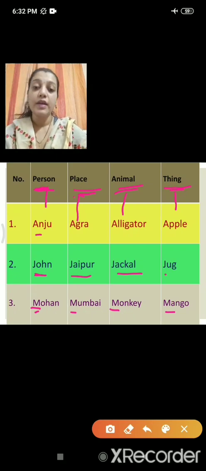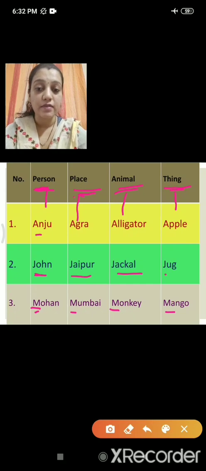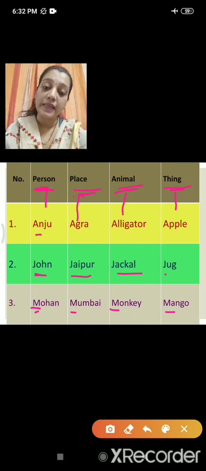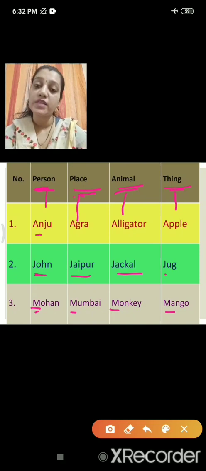Clear children? Now teacher has written all this thing. The name of the place, person, animal and thing. If you have pictures, you can stick pictures also. You have to make this project very attractive. Okay? By whatever materials you have.